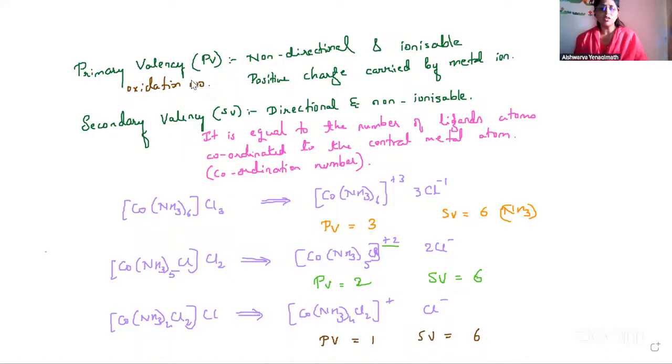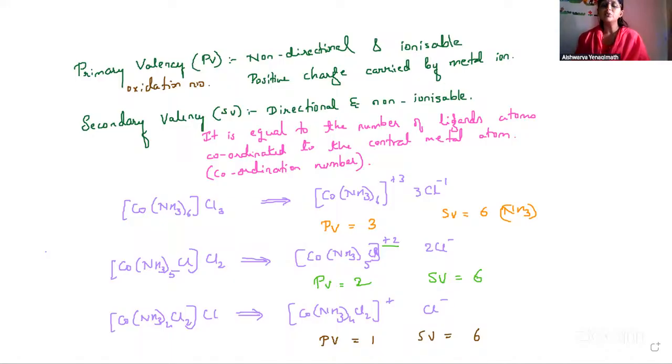And now what is secondary valency? Secondary valency is equal to the number of ligands attached to, or coordinated to, the central metal atom. Therefore, the number of ligands is nothing but the coordination number. So this is about primary and secondary valency.